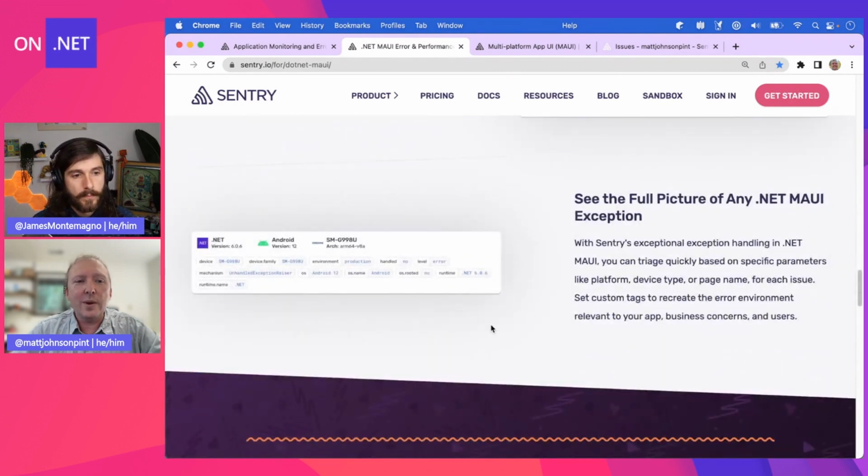And then lastly, we give you a lot of device data. We actually give you way more than this, but I didn't want to flood the screenshot. So I'm going to do one of these and you'll see how that works. Okay. Oh, cool. This is great.